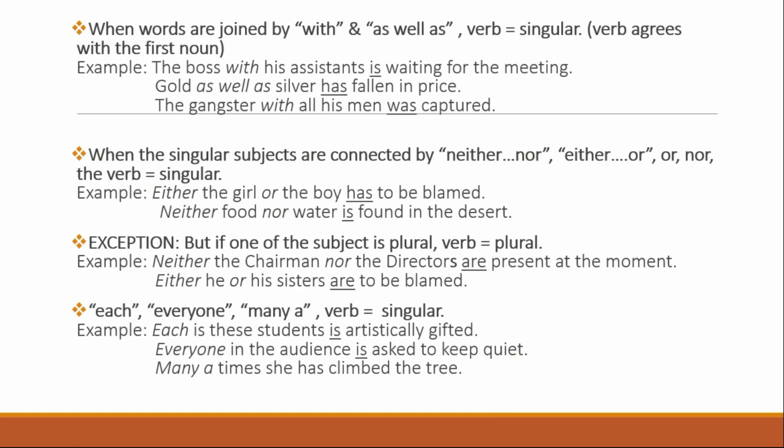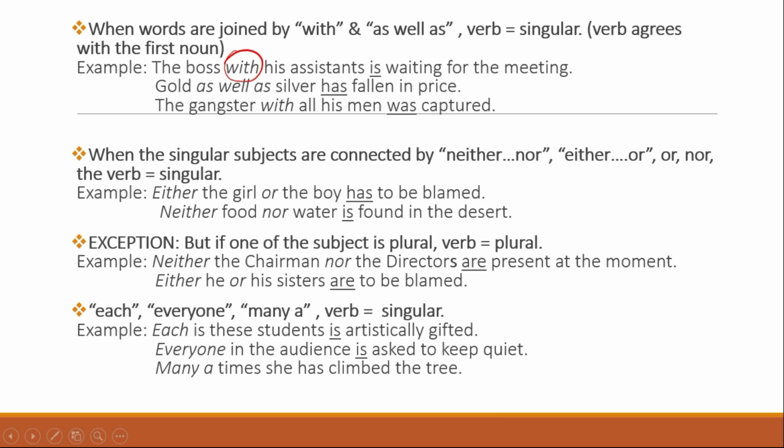Here comes another important rule. When words are joined by with or as well as in a sentence, the verb is considered singular. Let's look at an example. The boss with his assistants is waiting for the meeting.